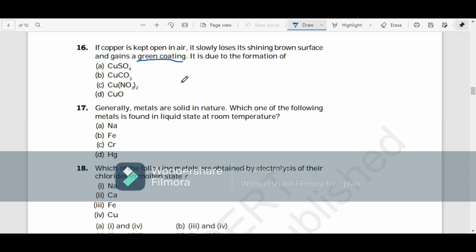Nowadays people are using a lot of copper utensils, so you'll see this phenomenon occurring where you just don't use it and the copper reacts with oxygen in air to form copper oxide. So if you have to balance it, then it's the fourth option.